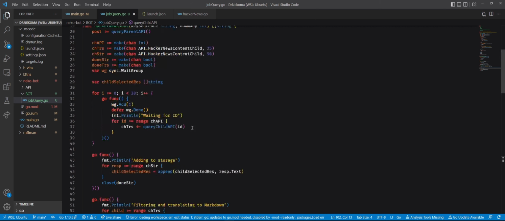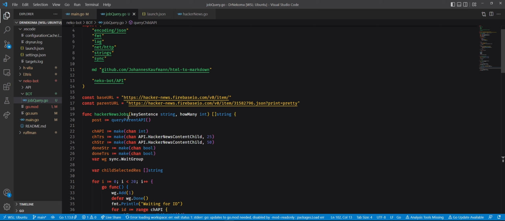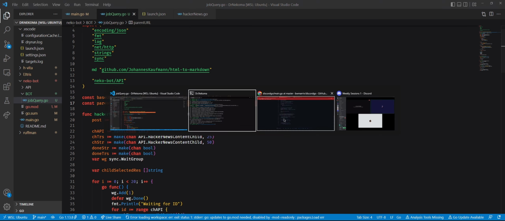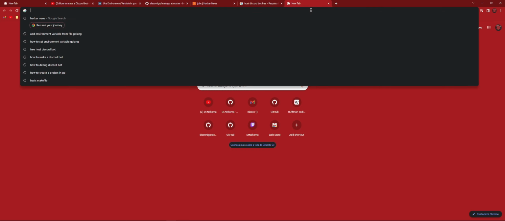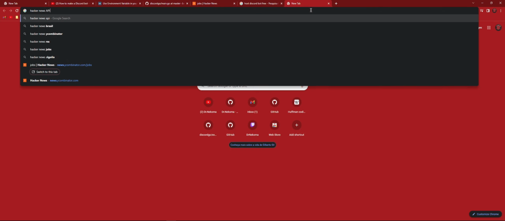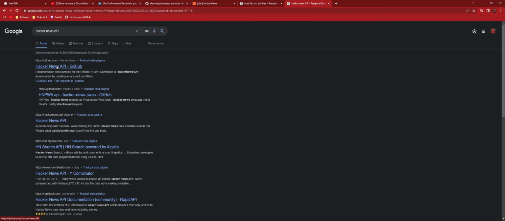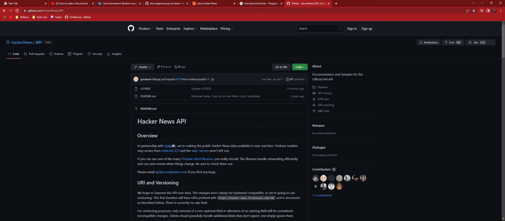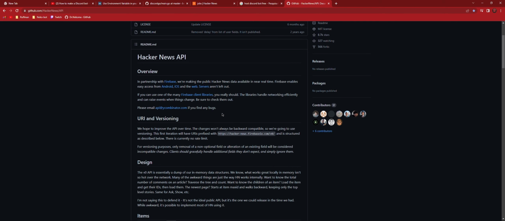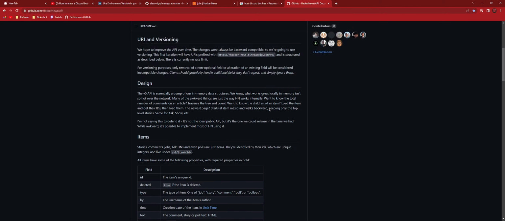Okay, let's explain the plan first because it's kind of complicated. Let's start from the beginning. The beginning was how the heck we're going to get this data. If you search Hacker News API, the first link is this GitHub, and I don't know if this is an official GitHub, because it seems to be in partnership with Firebase, making the public Hacker News data available in near real time. It looks legit, especially because it is real time, as we will see later.